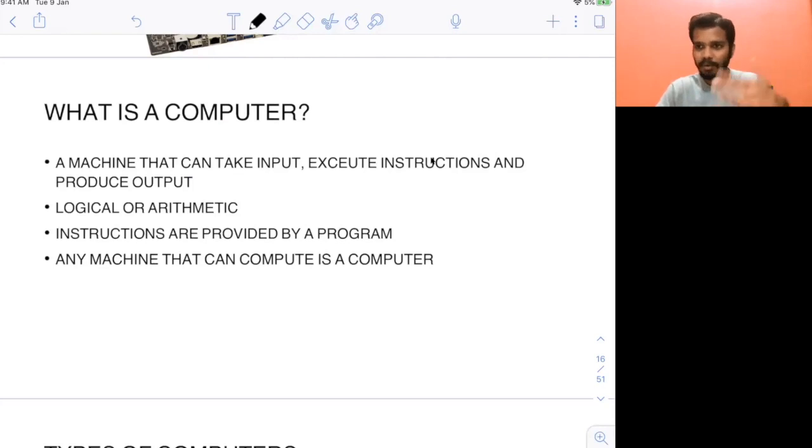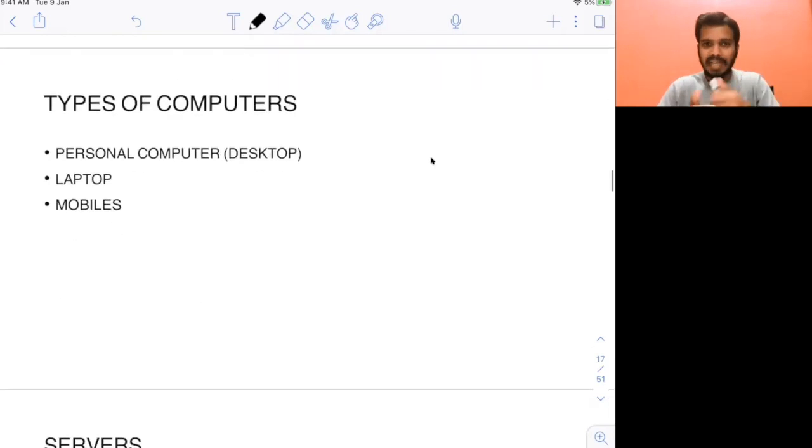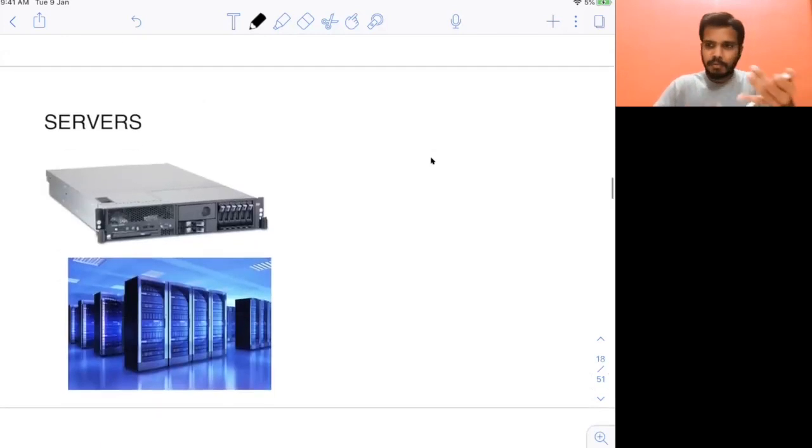That can also be a type of computer. Okay, let me show you some examples of types of computers. Of course, personal computers are one example: desktop, laptop, mobiles. But there are some other examples. Let me show you that. So servers are one example of that.